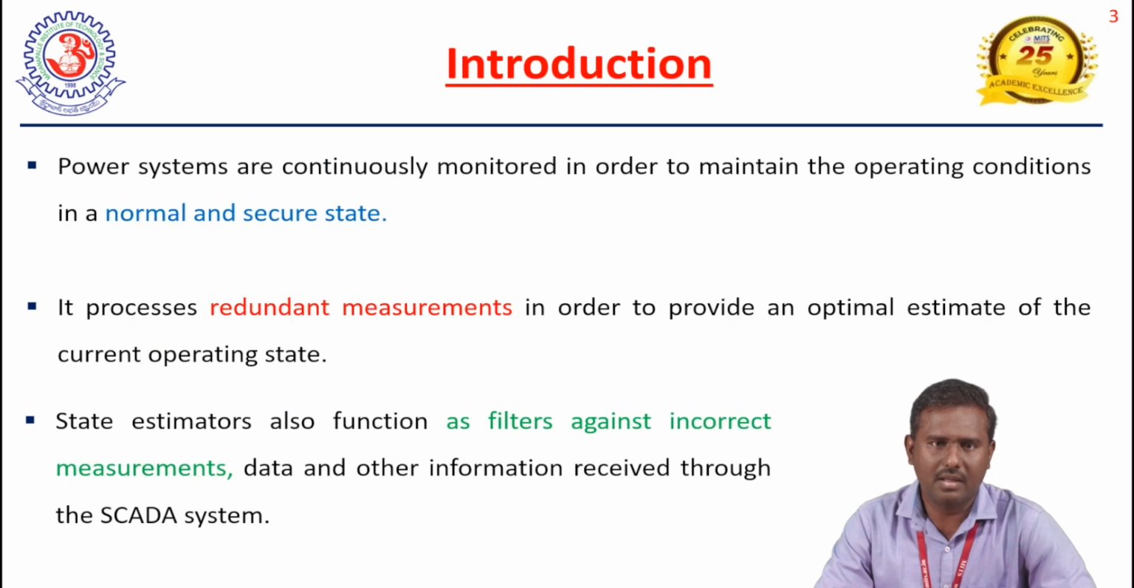In the introduction part, normally the power system is continuously monitored in order to maintain the operating condition in a normal and secure state. The process consists of redundant measurement in order to provide the optimal state of the current operating state. The state estimation is a function used to filter the incorrect measurement, and if there is any redundant data in the power system, by using state estimation, we can rectify them.